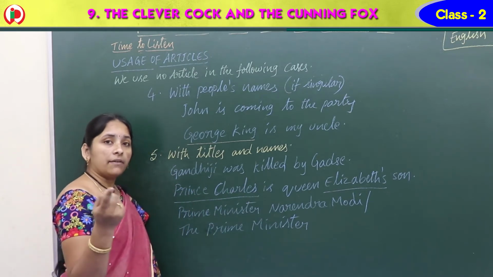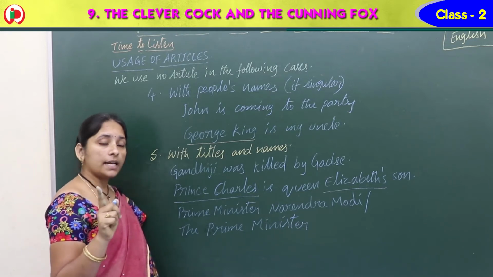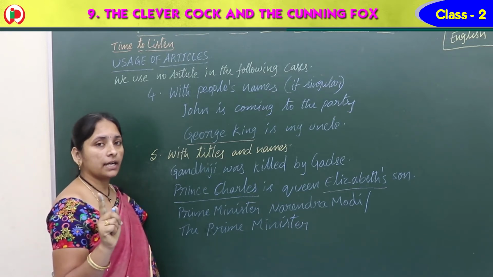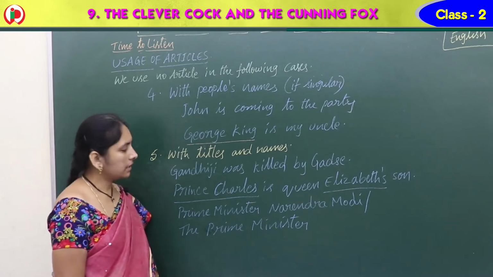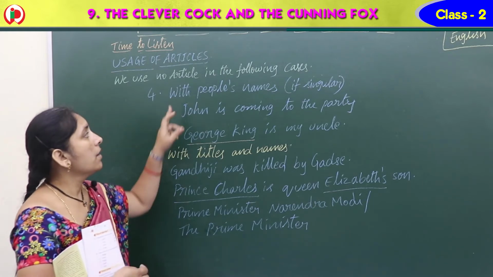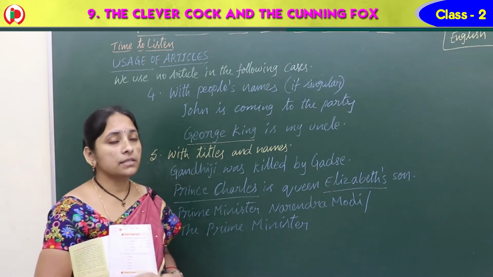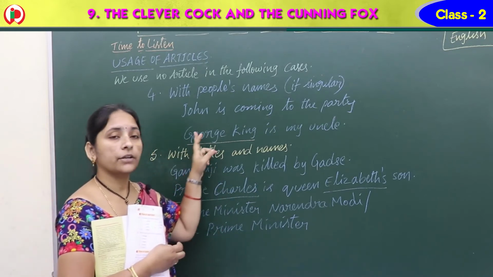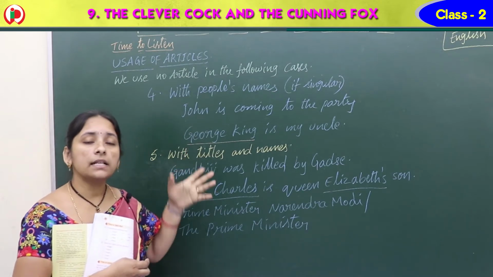Mount Everest, or else the Everest. Only the title name, the Everest, we can write. But if Mount Everest both, we cannot use any article. So these are the other two points. With people's names, any person's name if singular, we cannot use any article. The same way with titles and names also.